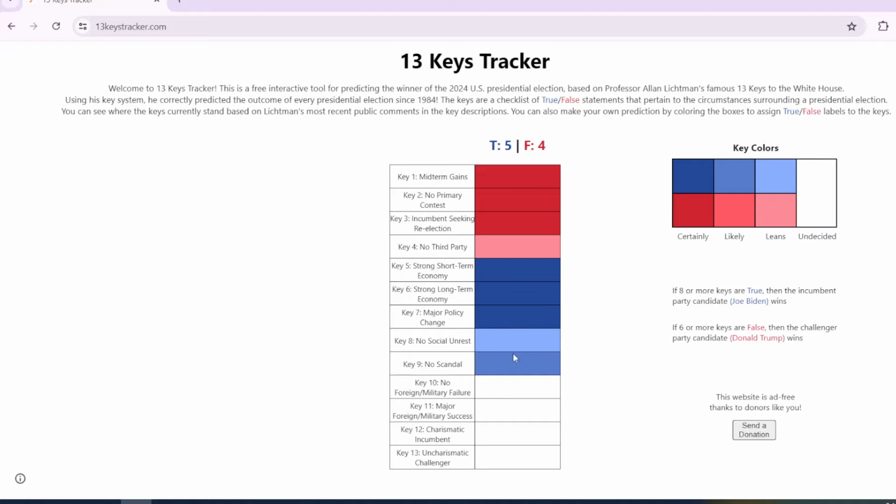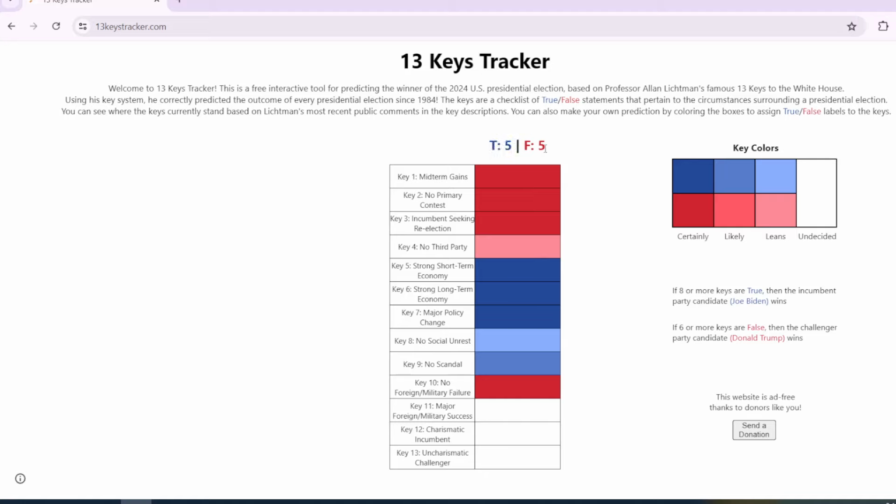And then as for key number 10, no foreign military failure. This is obviously false. Joe Biden, even though he's not the nominee, had major military failures in Afghanistan, as we all know. So that key will most certainly go in favor of Donald Trump. So far, the Democrat, whoever replaces Biden, is at 5, and Donald Trump is at 5 keys.